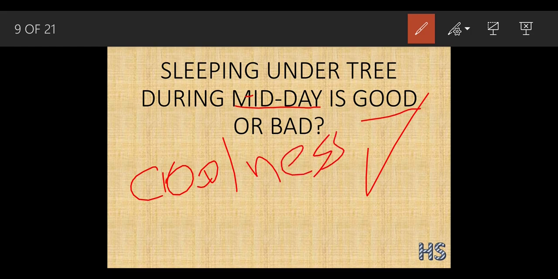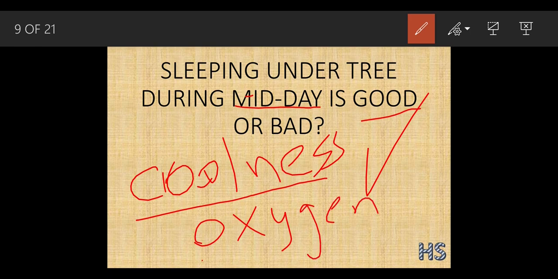How can it provide the coolness effect? Through transpiration: the plant loses water in the form of water droplets, so it gives a coolness effect. It helps us maintain the atmosphere in a cool way, and it provides us with a lot of oxygen, because we know plants work in a reverse fashion: they take in carbon dioxide and release oxygen. So this oxygen during midday and the coolness effect, both are accompanied together. So sleeping under the tree during midday is preferably good.